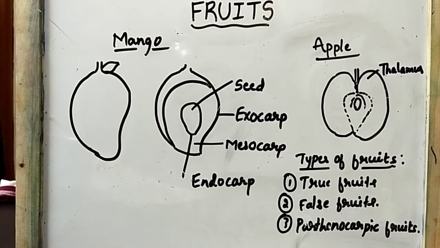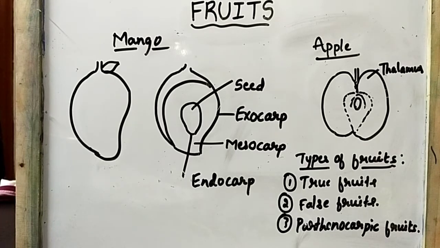The second one is false fruits. What are these false fruits? False fruits usually develop from parts other than the ovary. Usually the edible part of the fruit develops from parts other than the ovary, and then it is known as a false fruit. Examples of false fruits are apple and pear.